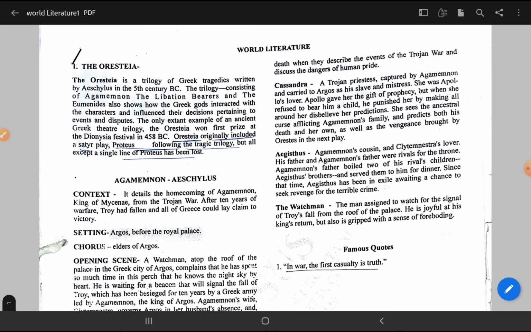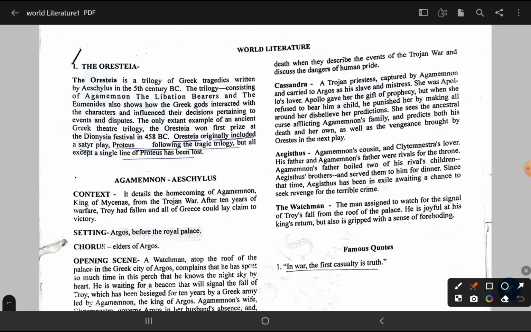Basically it relates to world literature, as all of you know. Just remember, the Oresteia is a trilogy of Greek tragedy, written by Aeschylus in the 5th century BC. This trilogy means three works: Agamemnon, The Libation Bearers, and The Eumenides. This also shows how the Greek gods interacted with the characters and influenced their decisions pertaining to the events and disputes.